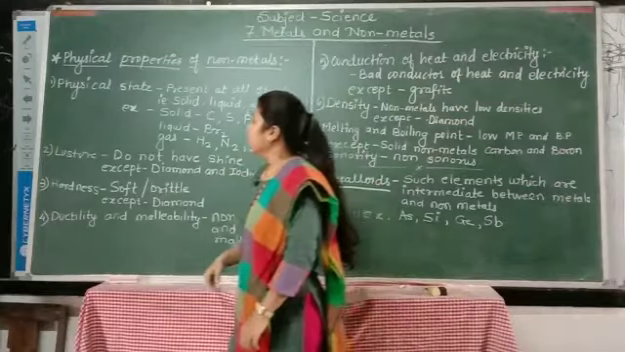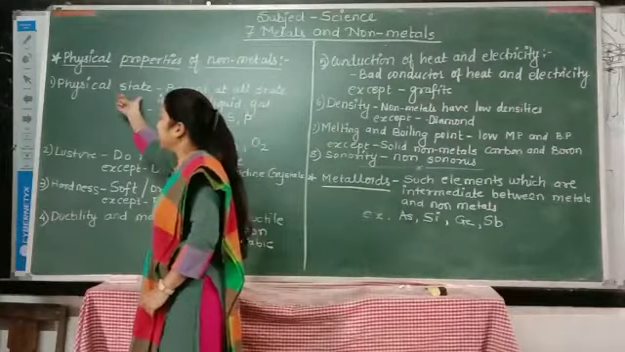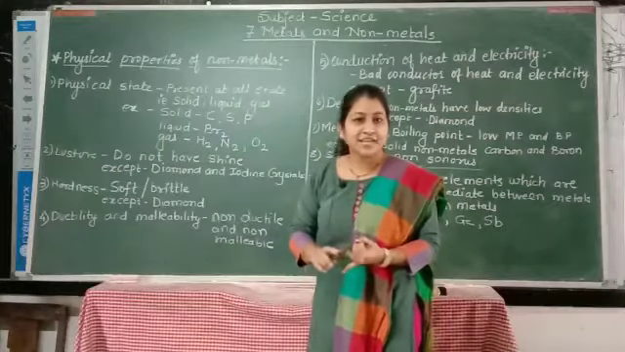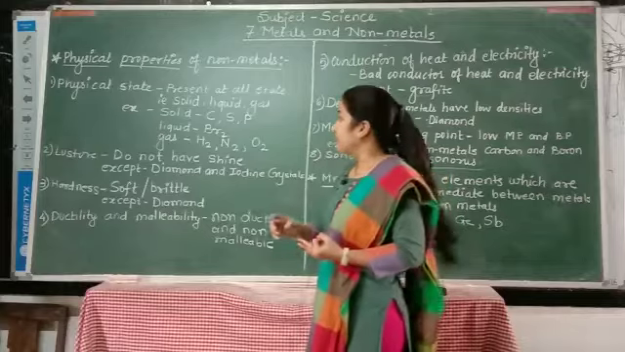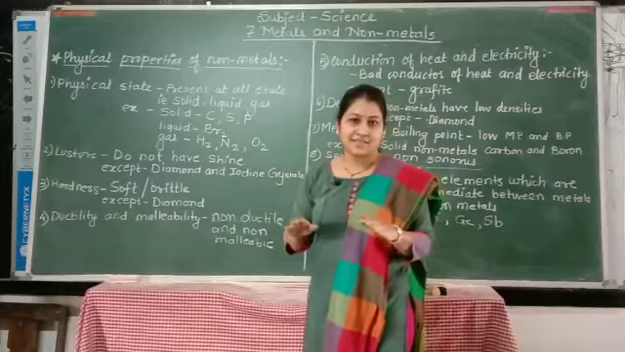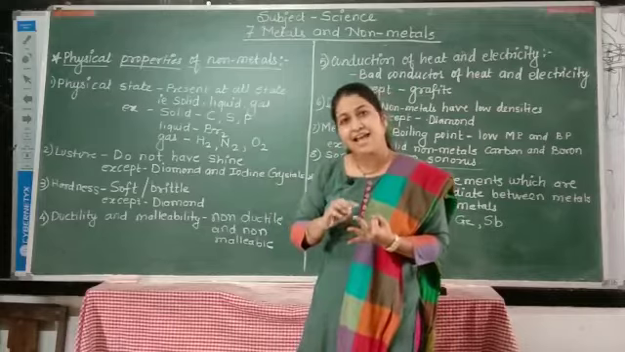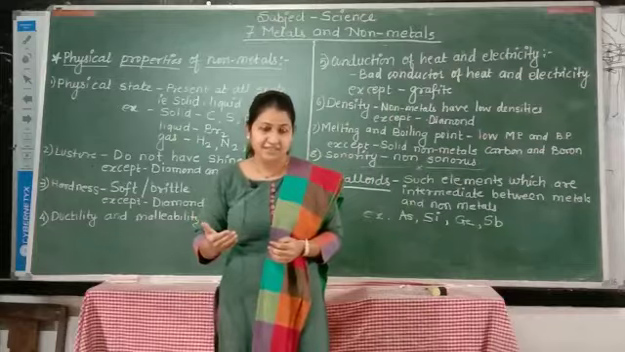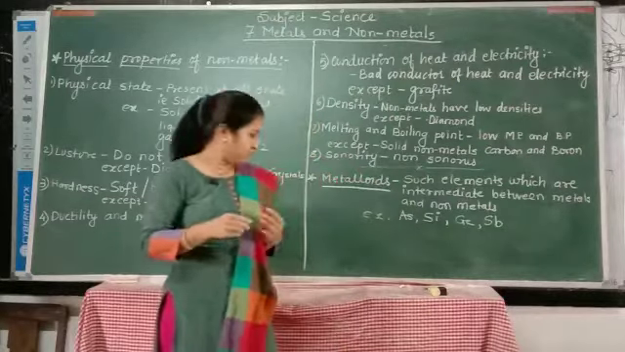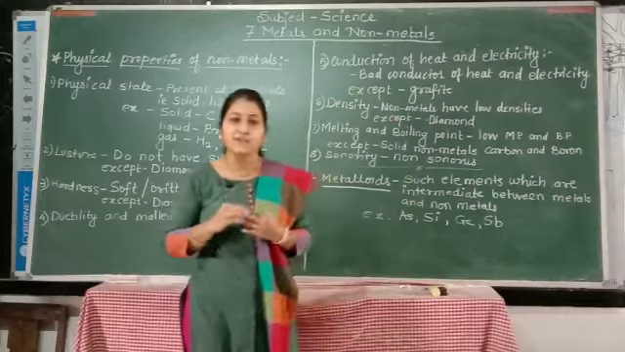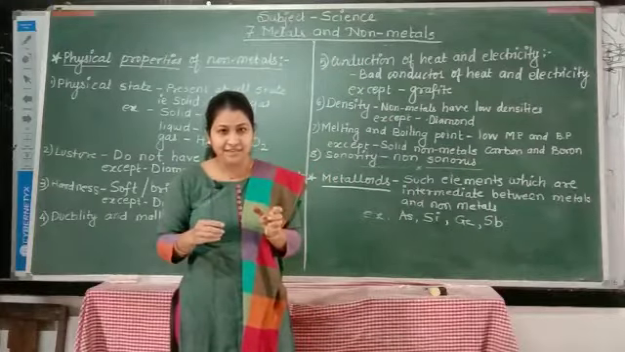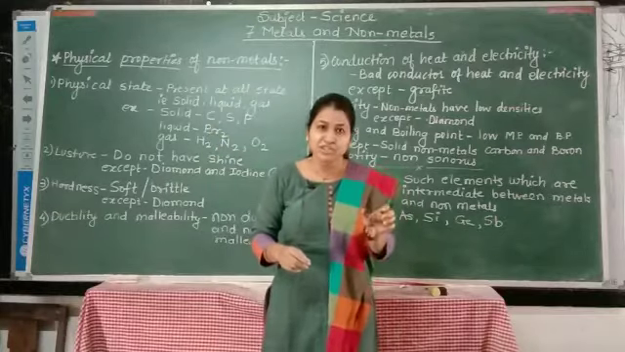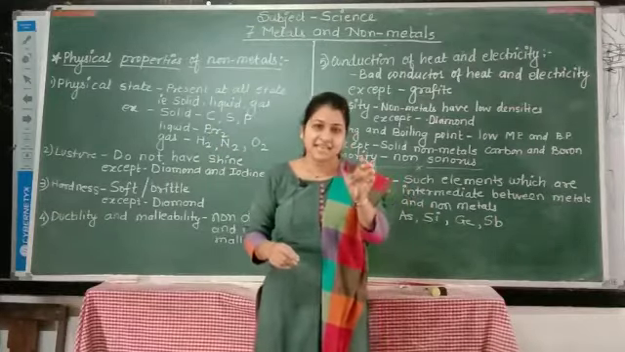Let's study. Our first property is physical state. We know that there are three states of substances: solid, liquid and gaseous. Non-metals are present in all states, that is solid, liquid and gaseous. Different elements are present in different states. Carbon, sulfur and phosphorus are present in solid state. Bromine is present in liquid state. Hydrogen, nitrogen and oxygen are present in gaseous state.